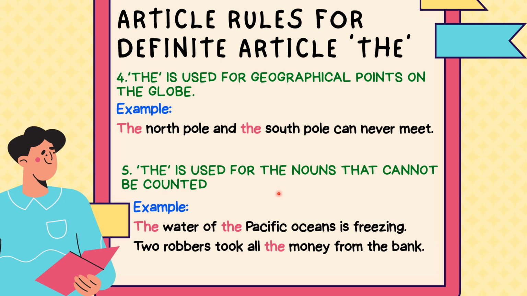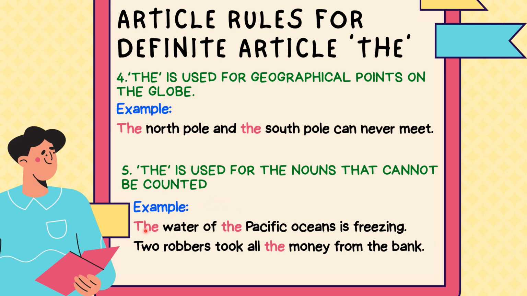So keep in mind. The next point is that you cannot use the for the counted nouns. You can use the only for the uncountables, like water. Is water countable or uncountable? Uncountable. You cannot count water, like how much water is in the ocean, right? And again, same, money in the bank is uncountable. So for the uncountable things, what will you use? You will use the.